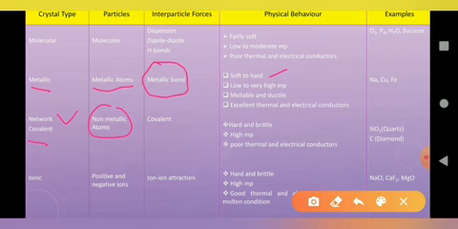A little bit of change is observed when we move from the left part of the periodic table to the right side, then the nature changes from soft to hard. Next, low melting point, and after that it becomes very high. Supposing it is hard, it shows very high melting point. Next, it shows metallic properties like malleability and ductility, and it conducts electricity. So examples are metallic atoms like sodium, copper, iron.